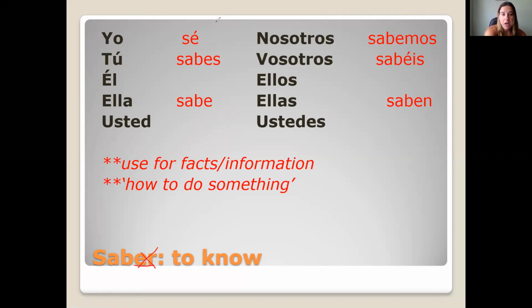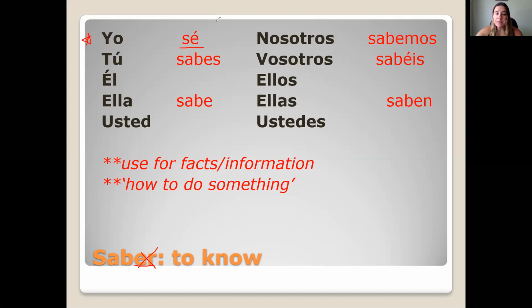If you drop the ER and add the ER verb endings, you get all the forms except yo. Yo is sé, and notice the accent on the E in sé. That means I know, yo sé. Tú sabes, él, ella, usted sabe, nosotros sabemos, vosotros sabéis, ellos, ellas, ustedes saben.